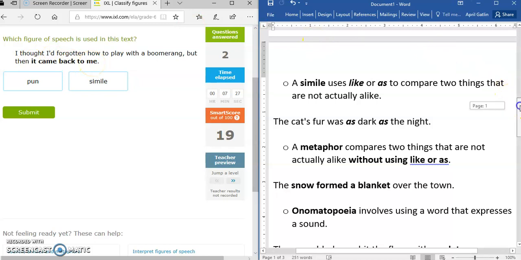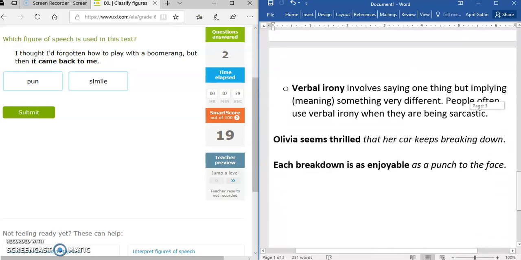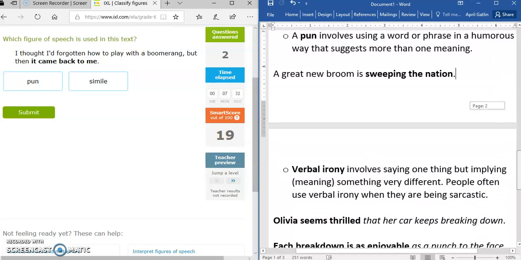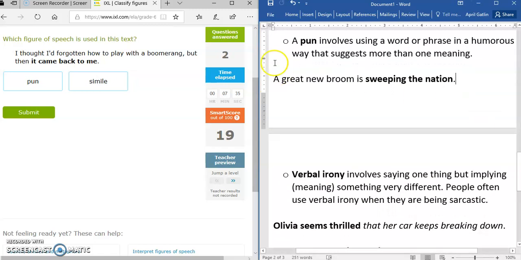However, if I go down to look at the definition of a pun, it says a pun involves using a word or phrase in a humorous way that suggests more than one meaning. So this person's thought about how to play with a boomerang came back to them, just like when you throw a boomerang, the boomerang comes back to you. So this is being used as an actual pun.